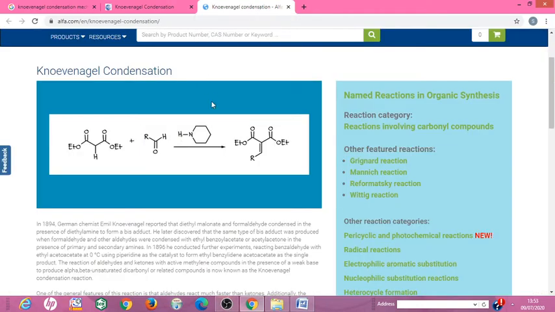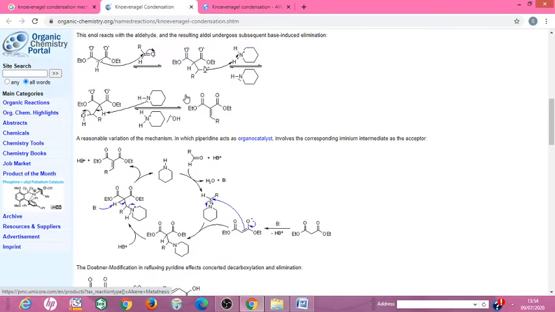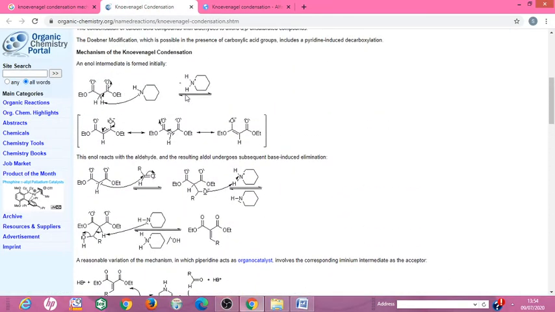Next is the mechanism of the Knoevenagel condensation reaction. This is the simple mechanism of the Knoevenagel condensation reaction, and it generally involves three steps. Step first is the formation of carbanion. This is the carbanion. Step first is the formation of carbanion.